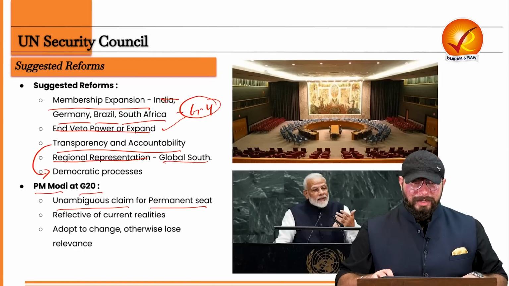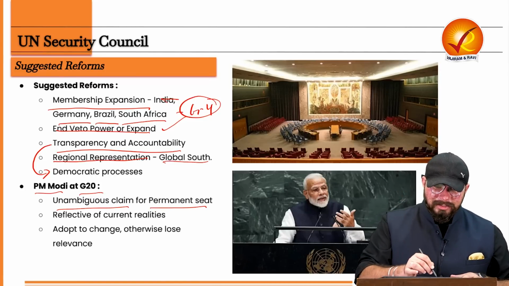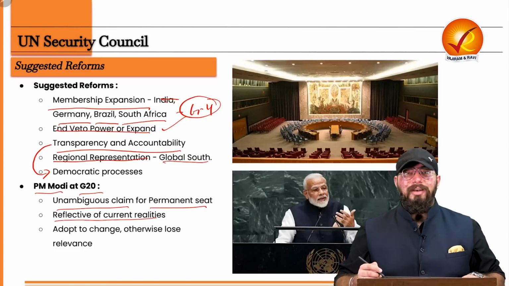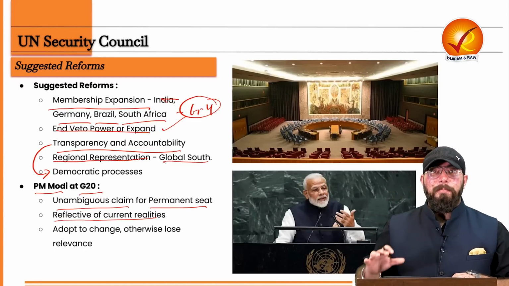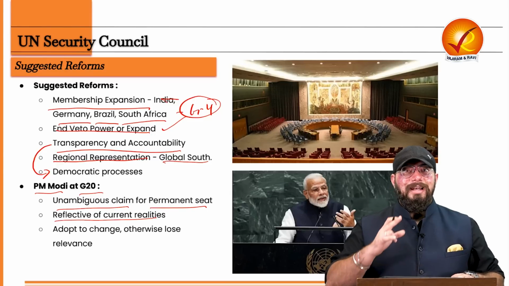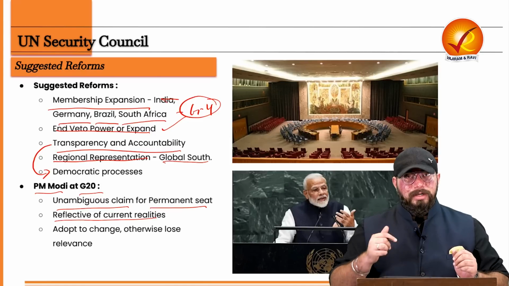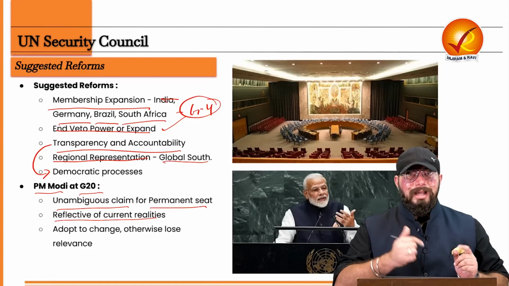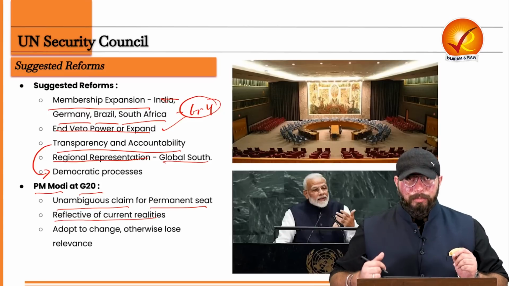Now, one more thing which the Prime Minister suggested is that UNSC should become reflective of the current realities. Whatever current realities there are of the multipolar world, not aligned to one particular country or a particular set of countries, but a world which is multipolar and which can take decisions based on its own strategic importance.